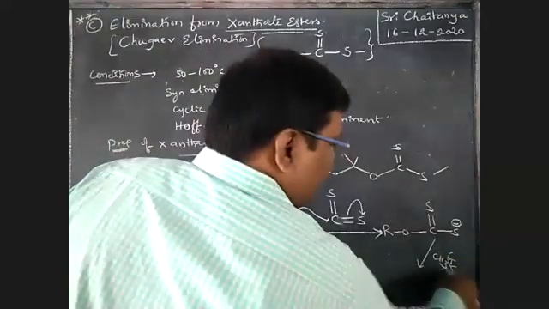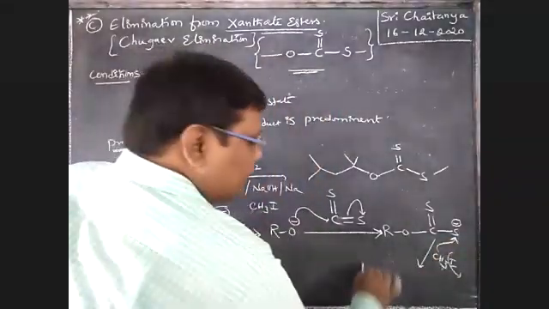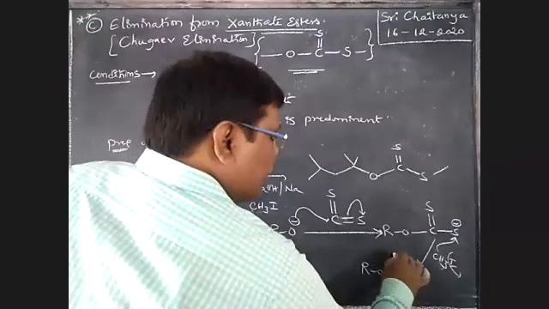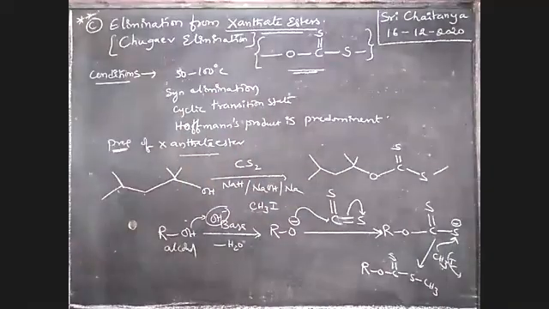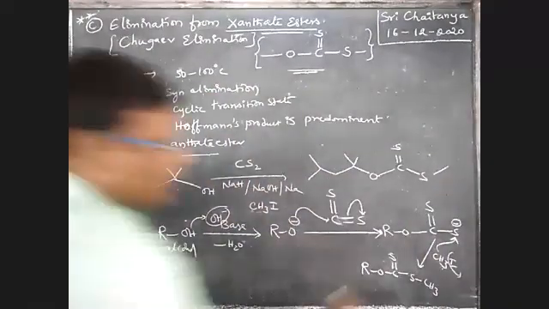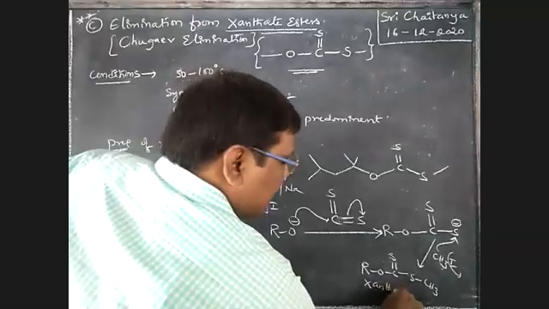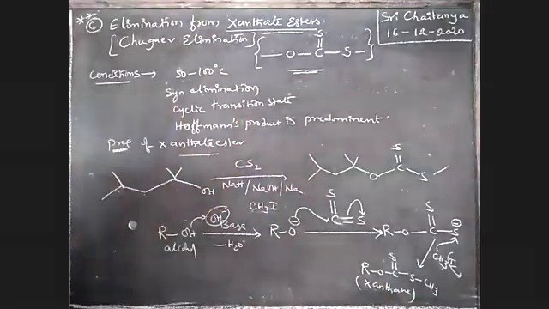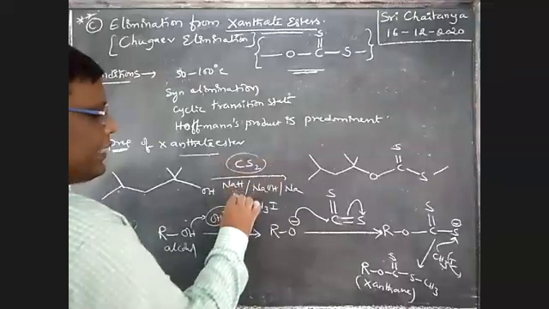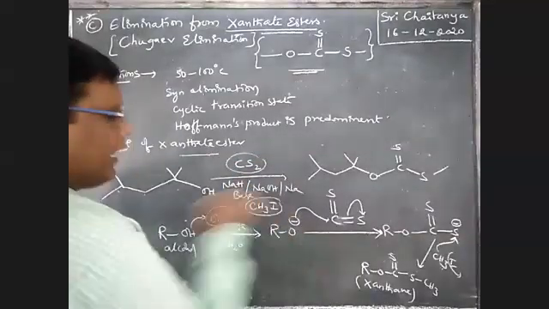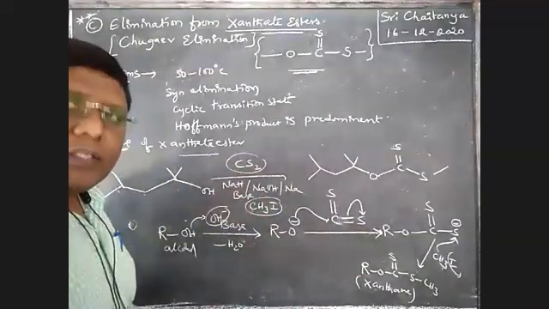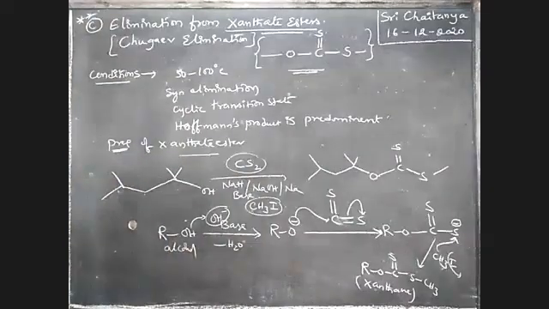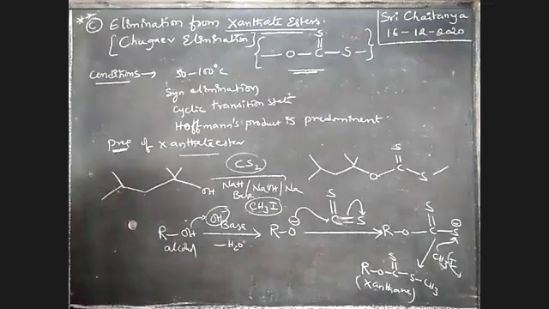Iodide is the leaving group, boys. This is attached to this one, and that gives ROC double bond S bonded with methyl group. This is nothing but xanthate. That means if CS2, a base and alkyl halide are applied, automatically xanthate is the product. Then xanthate, after heating, gives alkene as the final product. So this is about preparation of xanthate.